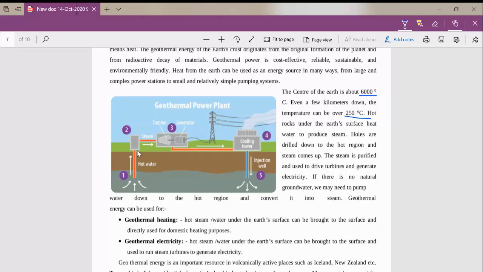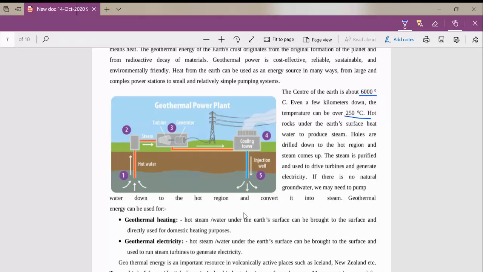Here we can see that steam is collected, and this steam is used for the rotation of the turbine, and the turbine is connected to a generator and it will produce electricity, and there should be some cooling requirement as well.